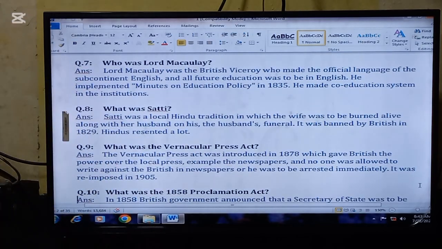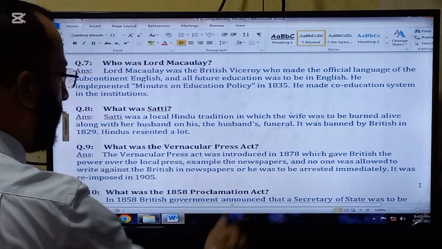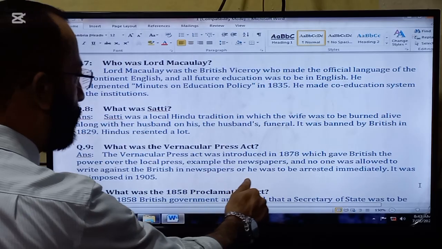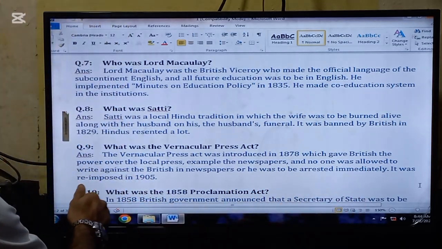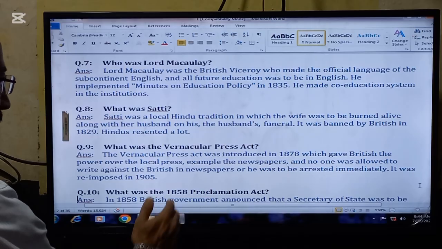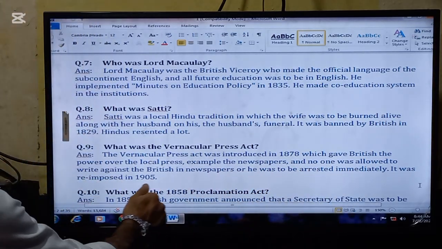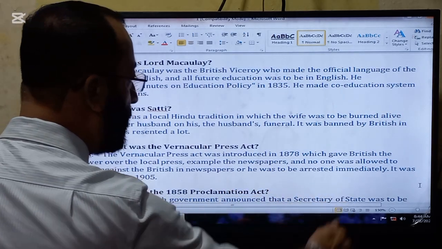The next important question is: what was the Vernacular Press Act? The Vernacular Press Act was introduced in 1878, which gave the British power over the local press, for example the newspapers, and no one was allowed to write against the British in the newspapers, or he was to be arrested immediately.